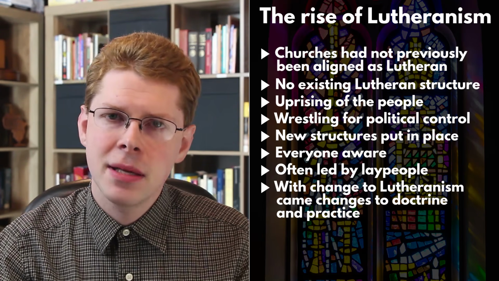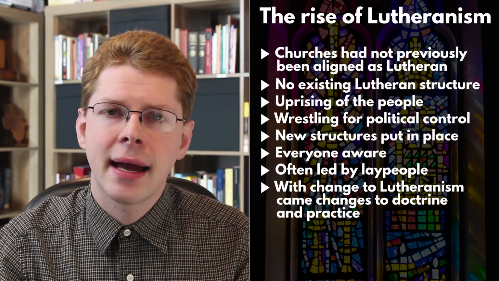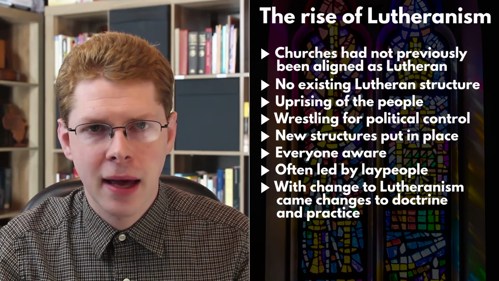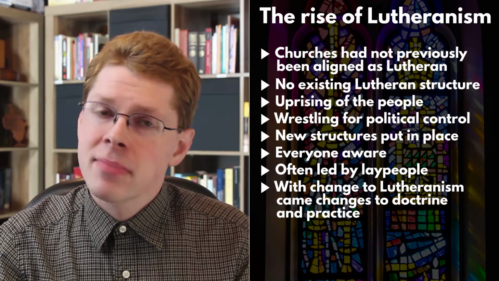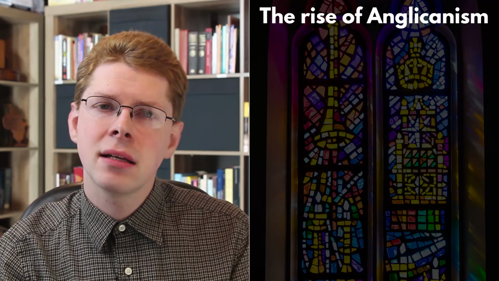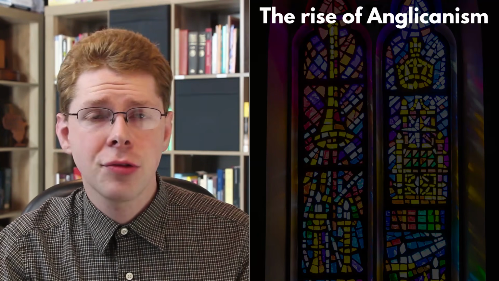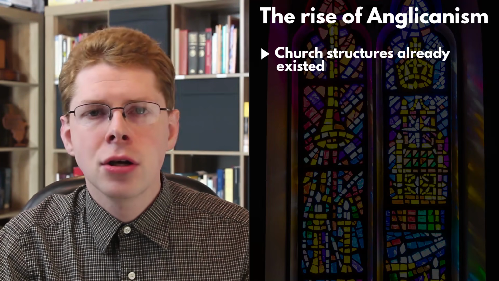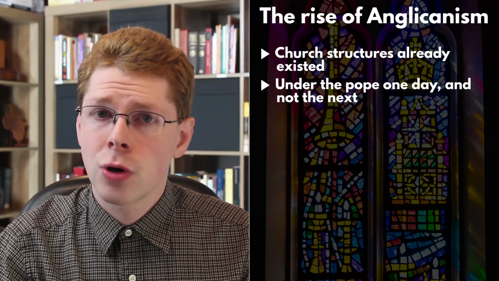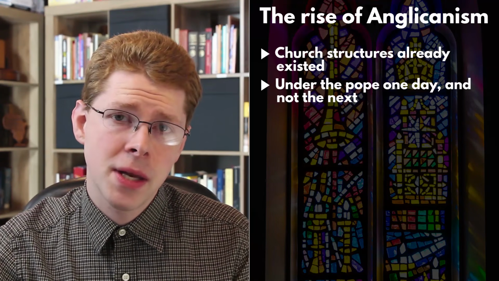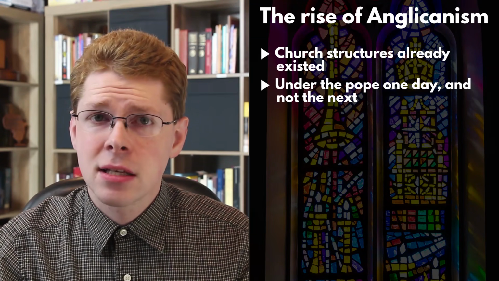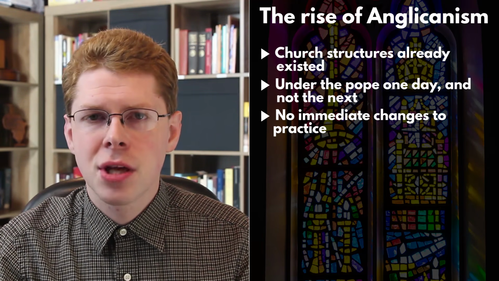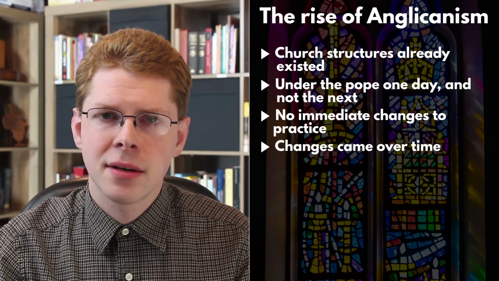It simply cannot be said that the kind of split between Catholic and Orthodox is the exact same thing as the split between Lutheran and Catholic. So what of the other splits? Anglicanism is interesting because it looks more like 1054 than Lutheranism does. The church structures already existed, the Church of England. Churches and their bishops and parishioners were under the Pope one day and weren't the next. And at the beginning at least, there were no changes to the practice of the church. But once there was a split from Rome's authority, over time the changes began to come.